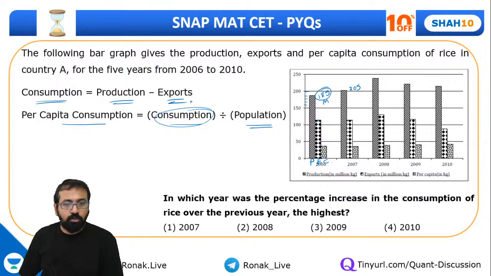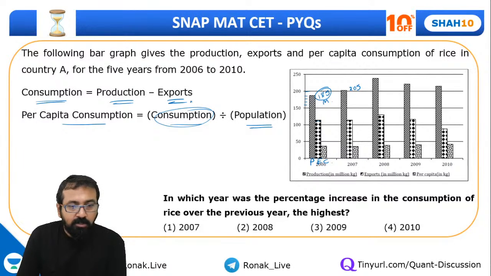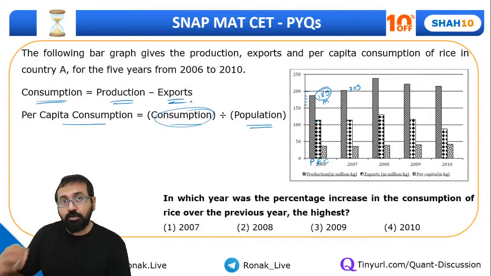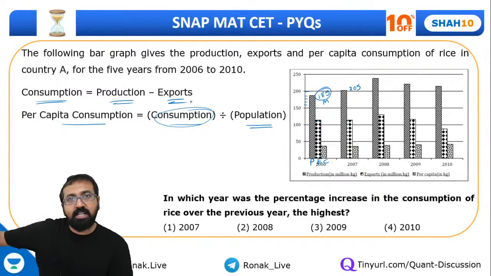Suppose country India, okay, so if we talk about wheat production, we are producing, say, 100 billion kg of wheat, out of which we are consuming 80 billion kg of it. So that means remaining 20 billion kg we are exporting.